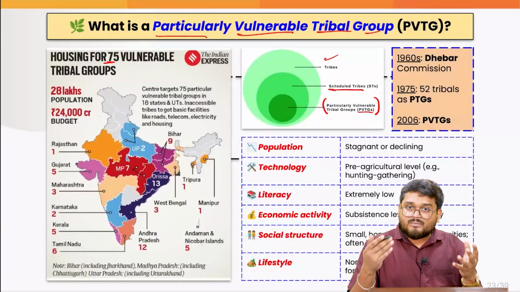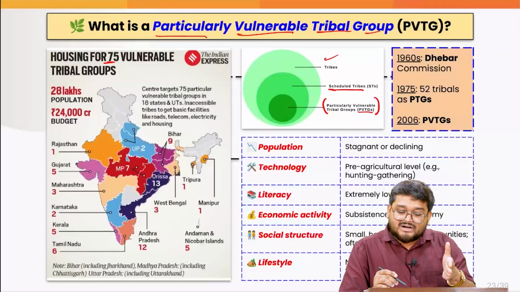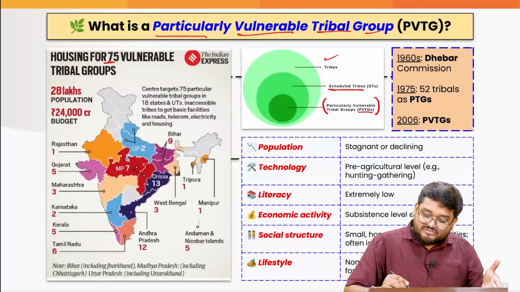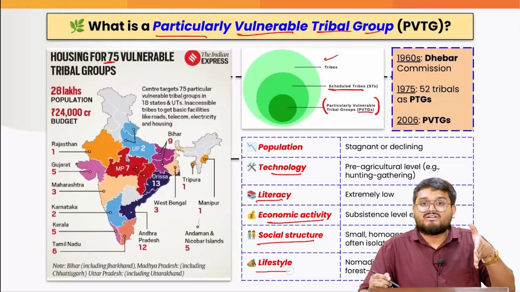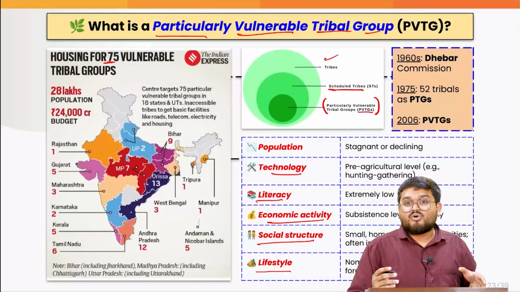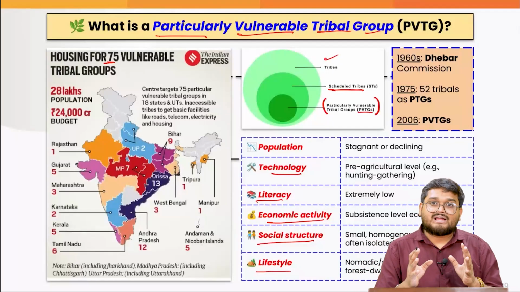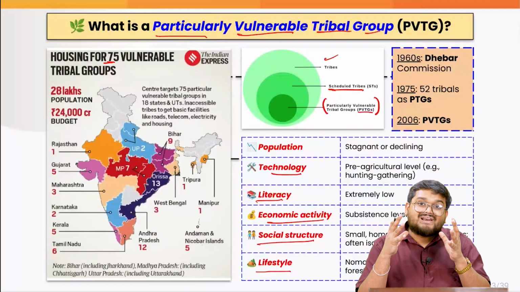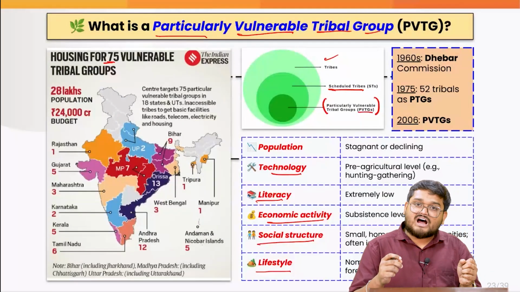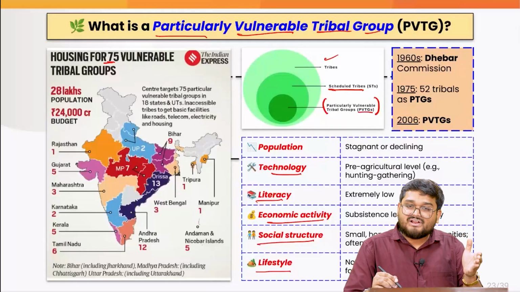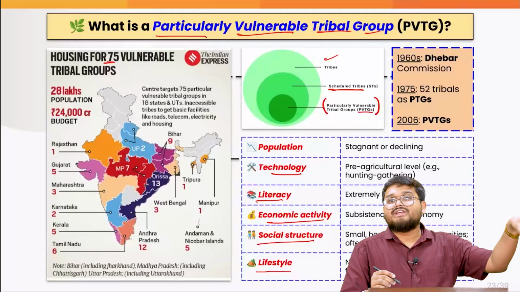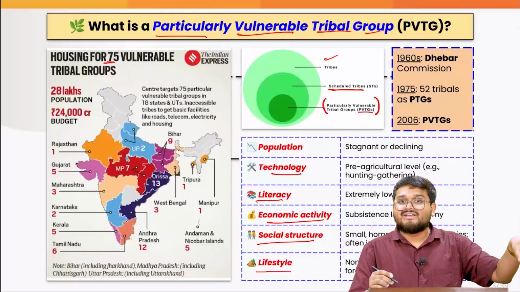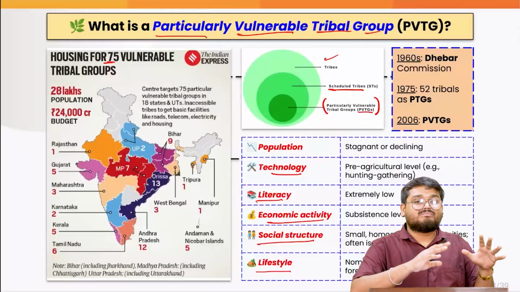These are those populations where their level of technology, literacy, economic activity, social structure and lifestyle is extremely primitive. Based on various commissions and their recommendations, it has been commonly agreed that PVTGs are those classes of some tribals who are untouched by modern human lifestyles and isolated from the mainstream population.